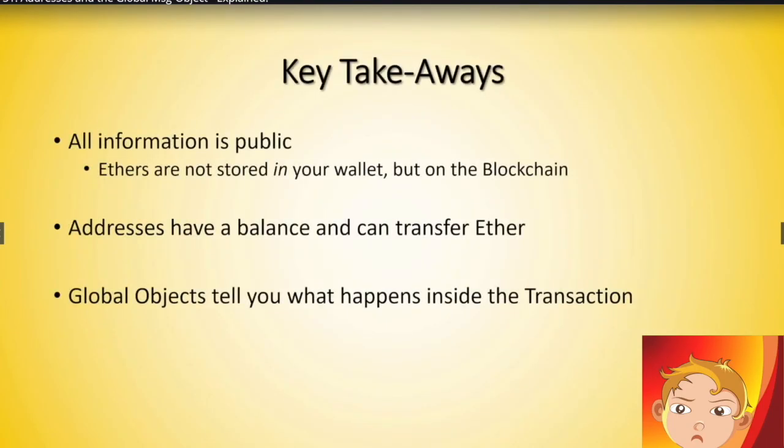Okay, let's go to the key takeaways. What should be the takeaway from these two lectures? First of all, information is public. You are not storing any ether in your wallet or in your account. You're storing them on the blockchain. That also means that you can get the balance of any address that is interacting with the blockchain, and you can transfer ether. You don't need permission from someone for him to receive ether as long as you send it along. And the global objects are quite important. You have to understand at least the message sender and message value objects, and those tell you what happens inside a transaction.